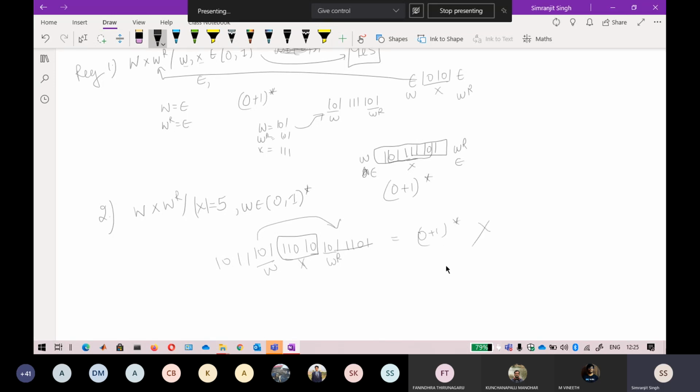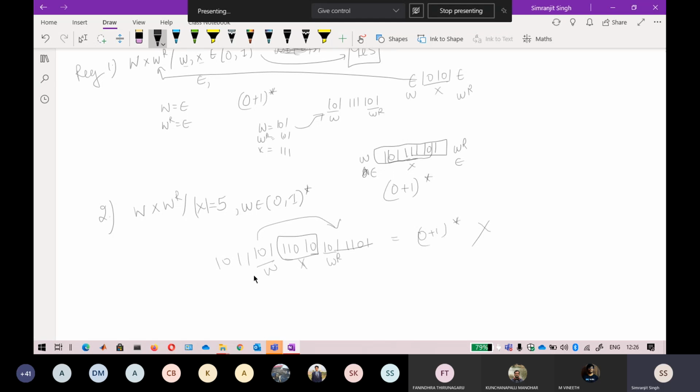This is not possible because I cannot extend the length of X, only because I have fixed the length of X. So if I fix the length of X, the thing I am doing again and again is that I always try that this X should extend to almost all the strings, so that W and WR take the least amount of strings, but due to this I cannot identify.